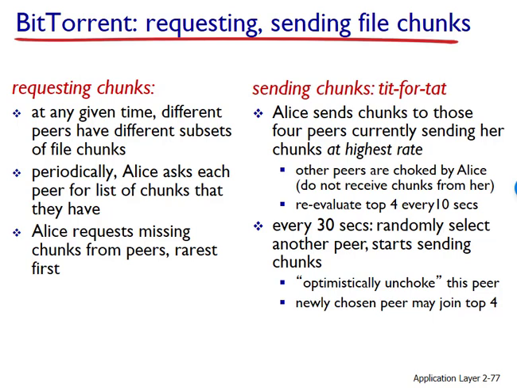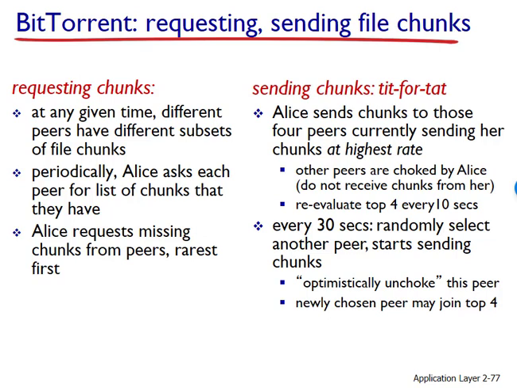If the rate at which that peer sends data to us is high enough, it could then, in turn, become one of our top 4 uploaders. In other words, every 30 seconds, we will randomly choose a new trading partner and initiate trading with that partner.